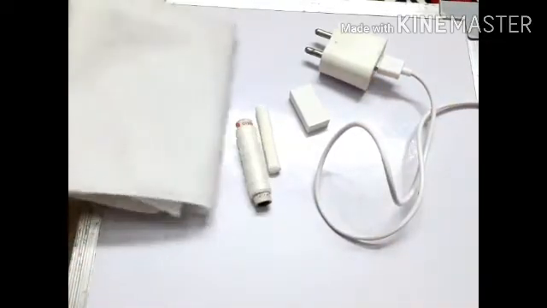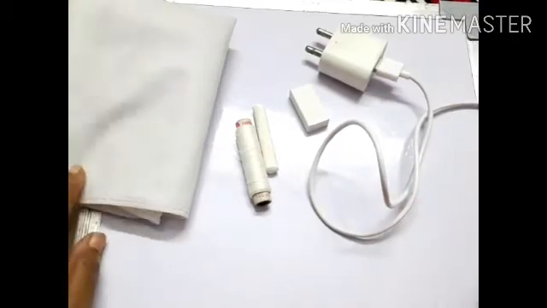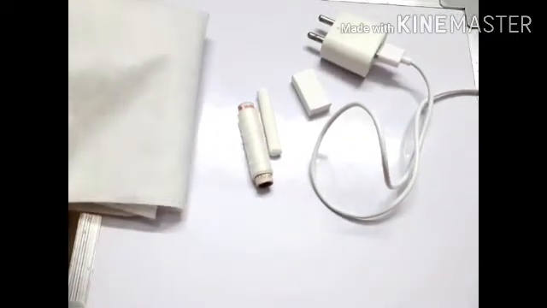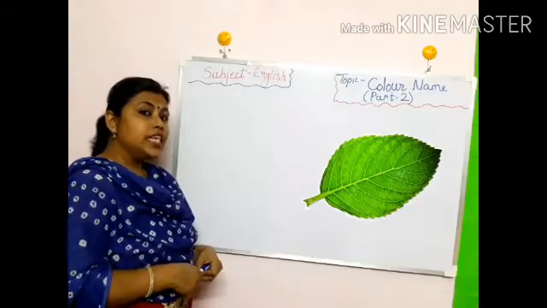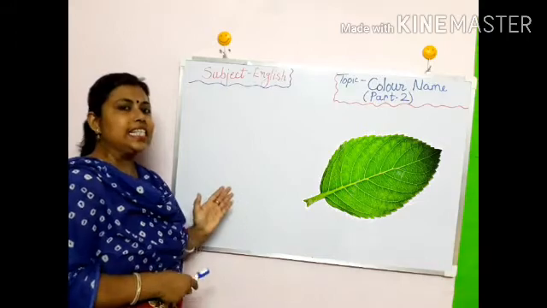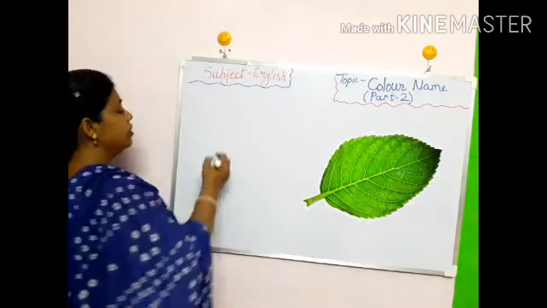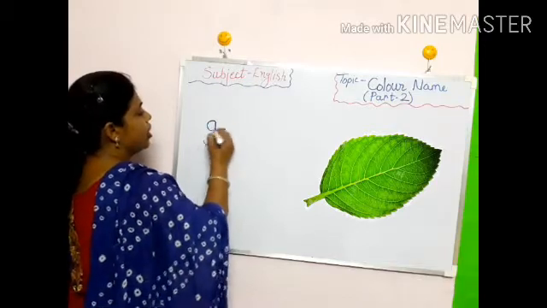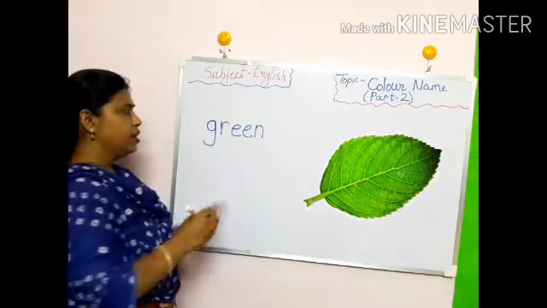And this is white color cloth. And this table is also of white color. So these are of white color. These all items are which color? White. Yes, what is the color of this leaf? This is green. What's the spelling? G-R-E-E-N.